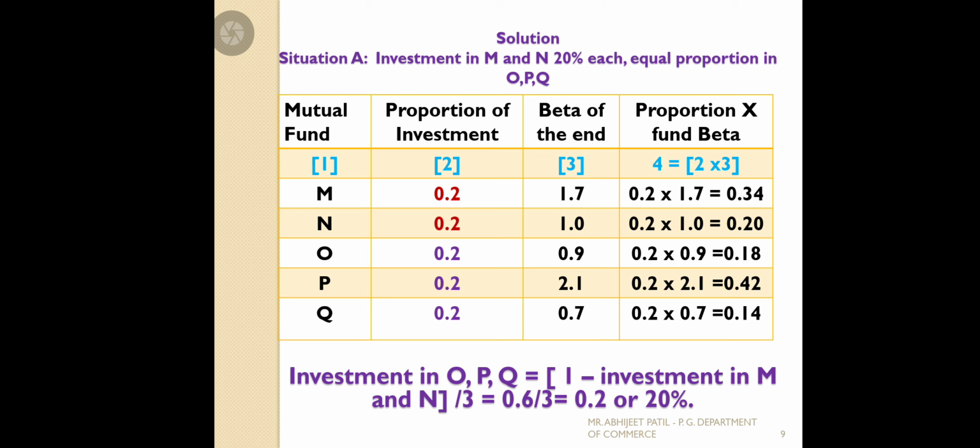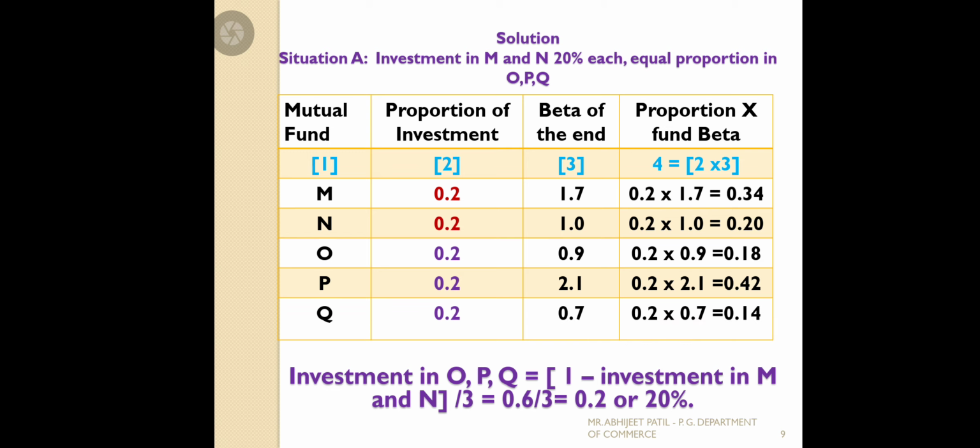That is your portfolio beta, as we have to know the total of 0.34 plus 0.20 plus 0.18 plus 0.42 plus 0.14. So that should be equal to, beta is equal to 1.28. It is your answer as per the given situation.